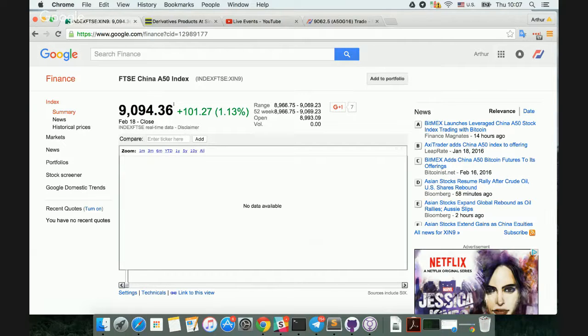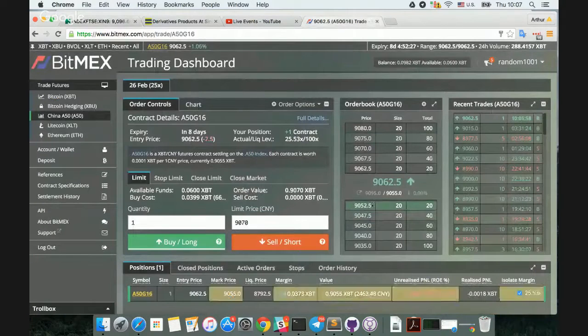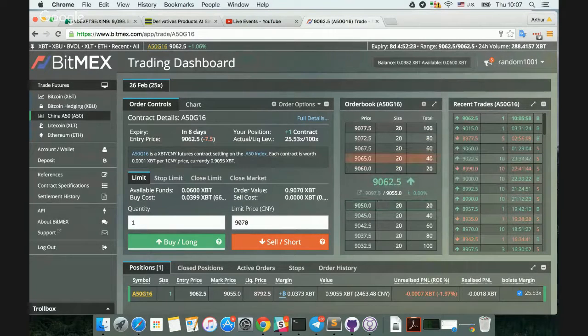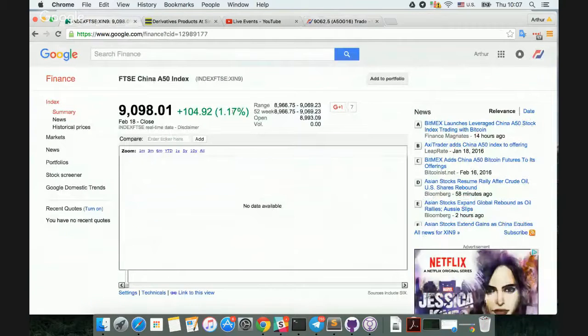Now, on expiry day, the BitMEX futures contract will equal this price, or we call it the cash index. But as you'll notice, the current price is about 50 CNY lower, so it's trading at a discount. Why would this contract trade at a premium or discount? Basically, this represents the market's ability or inability to go long or short China offshore.